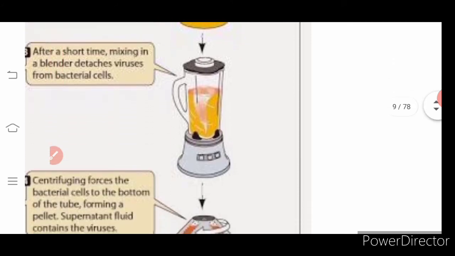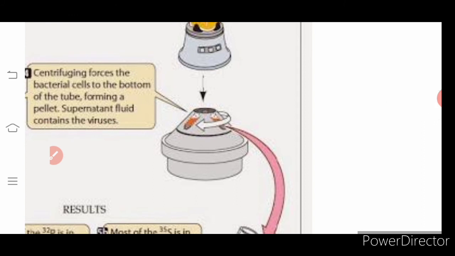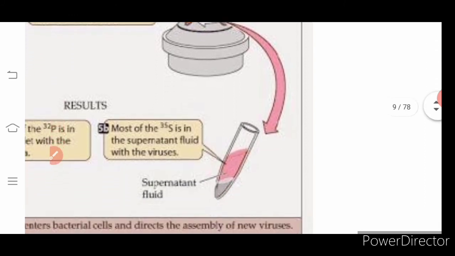Then it is put into the blender, then from the blender it is poured into the test tube and allowed for centrifugation. After centrifugation, what material will we get? Supernatant and also the material settling down. Most of the radioactive material is found in the supernatant. It is said that the radioactivity is present only along with the virus and not with the bacteria. Why? Because it is not getting incorporated with the bacteria. Only DNA is going inside the bacteria, not the virus as such.